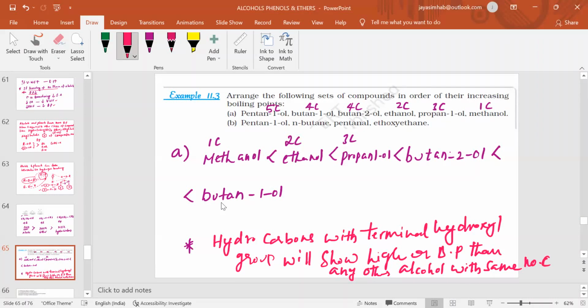This is the reason butan-2-ol has a lower boiling point when compared to butan-1-ol.